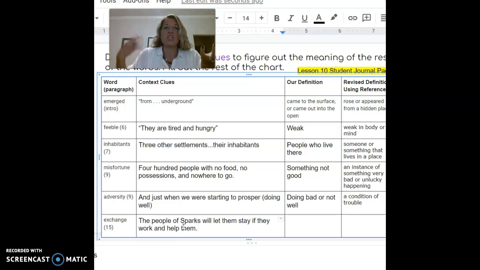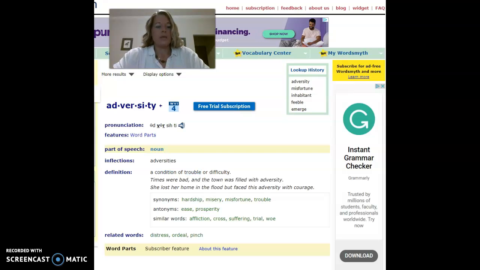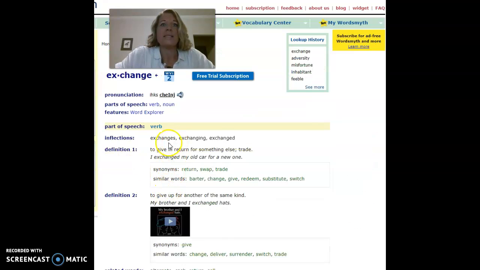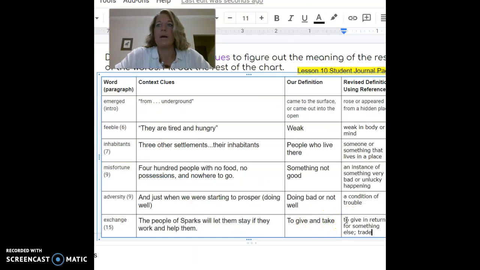They're going to let them stay, in exchange they work. So it makes me feel like that exchange means to give and take. One person gives and the other person takes something. So I'm going to put to give and take. And then I'm going to look up that actual definition. Exchange. And I see that exchange means to give in return for something else or to trade, which is kind of what give and take means, right? We're trading. I'm going to add that to my box.